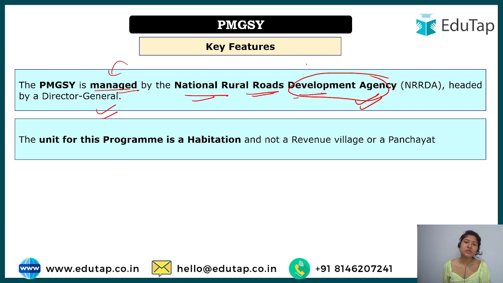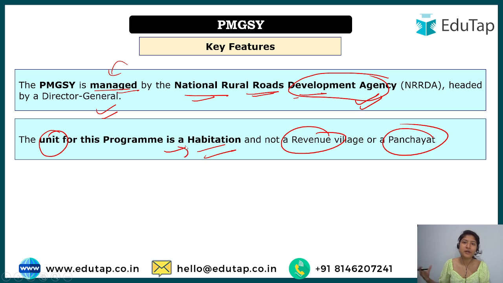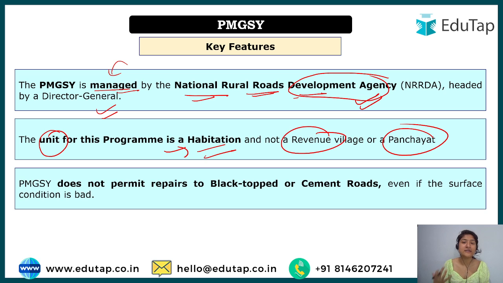Apart from that, because we are talking about linking unconnected villages and habitations, we need to understand here: the unit of the program is habitation, not a revenue village or a panchayat. It's not necessary that a panchayat should be there and act as a unit for the government to connect the road. Here we are talking about habitation. What is a habitation? A group of people living together permanently, the population that exists there. And here we have a certain number for plain, hilly and desert regions. So this is known as habitation, and that will act as the unit for the program, and it would not be the panchayat as can be assumed by many.